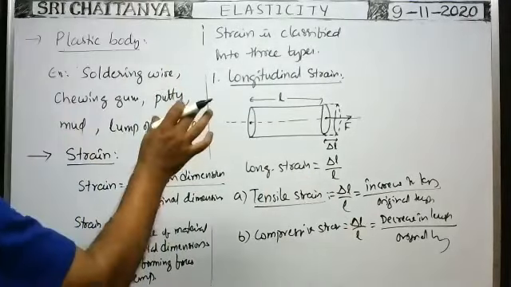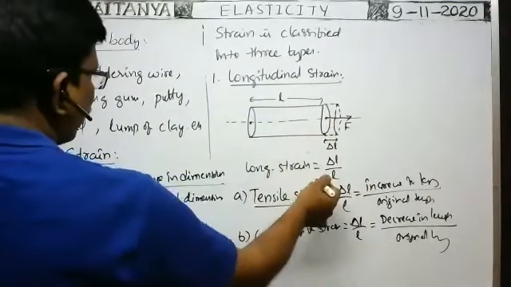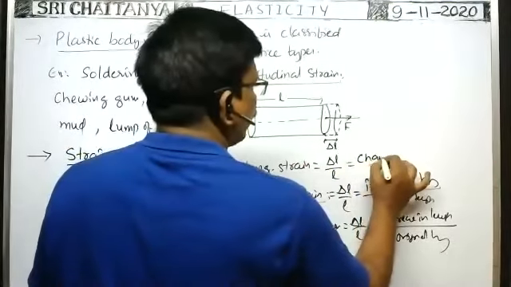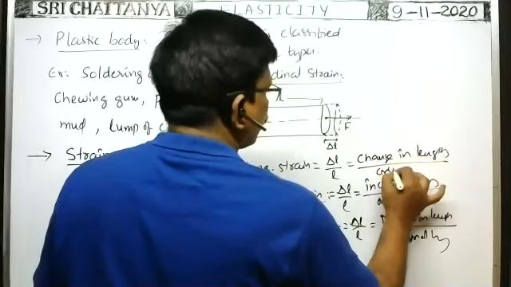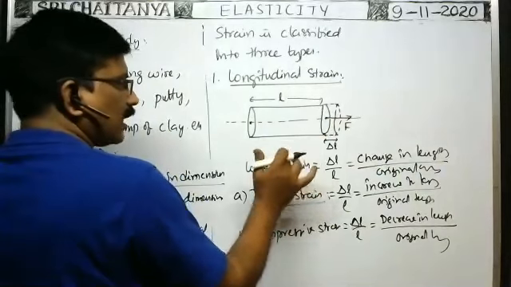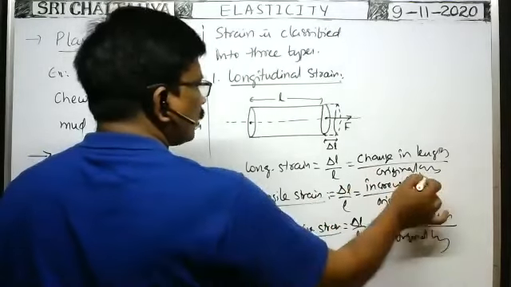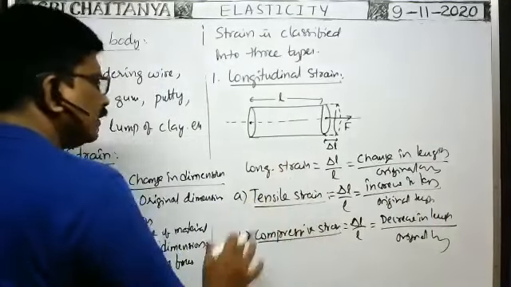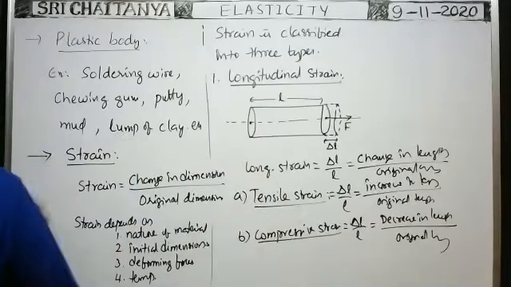It is the longitudinal strain. Length changes because of application of this force. That's why such strain is called longitudinal strain, which is equal to change in length by original length. Longitudinal strain is of two types: tensile strain and compressive strain. Tensile strain means the ratio between the increase in length and the original length. Compressive strain means the ratio between the decrease in length and the original length. These are different types of strains. This is one type of strain, the longitudinal strain.